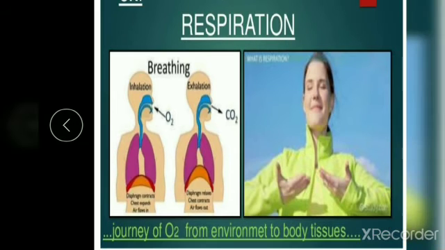Okay? So all mammals have a nose or nostrils through which they breathe, and human beings also belong to mammals, right? So we breathe through our nose, or nostrils. The air is inhaled, or taken into the lungs. Inside the lungs there are many small blood vessels. It is here that the oxygen from the air is absorbed into the blood.